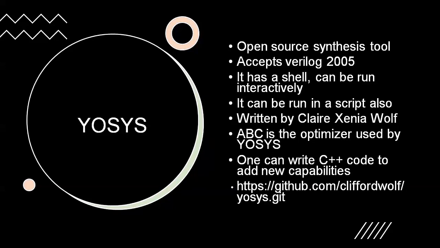But it is not that without the advanced features you cannot do design. Yes, everything can be done, but you have to adjust a little bit. It has a shell like DC shell or any other Cadence tool. RTL Compiler also has a shell. You run RTLC and you get a prompt, and you can do a lot of things. That is called a shell. Yosys also has a shell, and you can type Yosys commands.